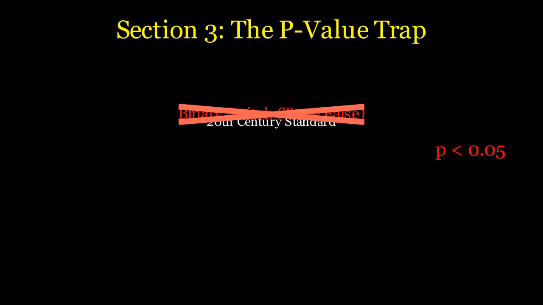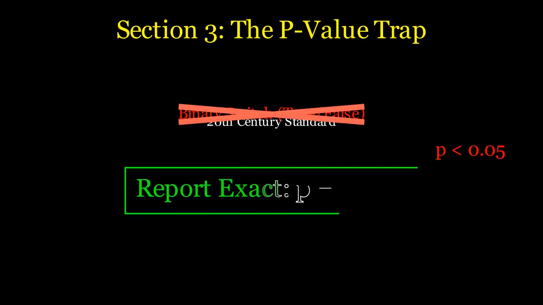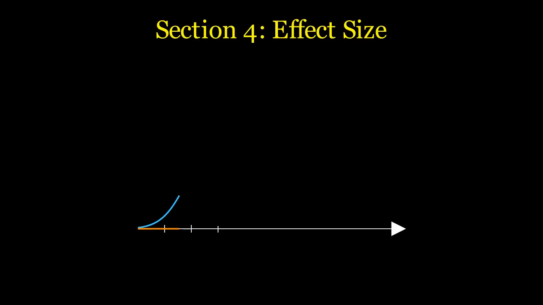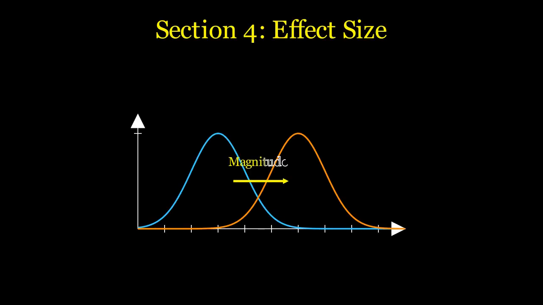Section 4. Effect size and practical significance. Imagine a new drug that lowers blood pressure by only 0.1 millimeters of mercury. With a large enough sample, this might be statistically significant, but is it clinically useful? Probably not. This is why you must report effect sizes, like Cohen's d or r squared. These metrics tell your reader the magnitude of your finding, bridging the gap between math and real-world application.